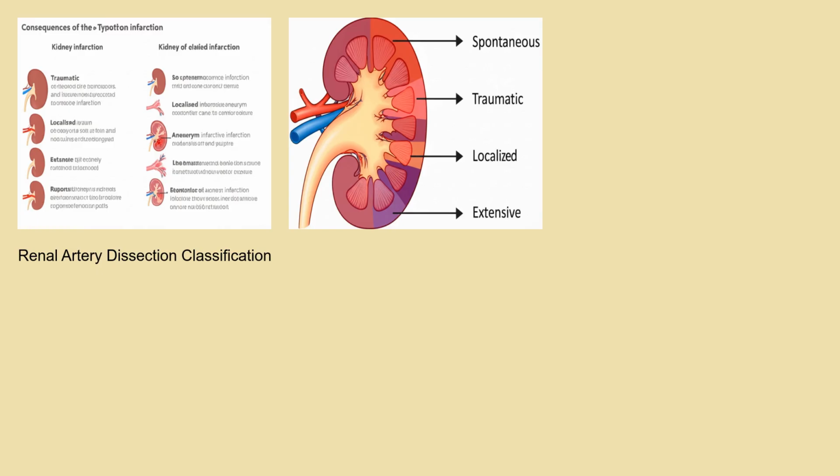While there isn't a universally accepted classification system for renal artery dissections, they can be broadly categorized based on their cause, extent, and the presence of complications. As we discussed earlier, they can be classified as spontaneous or traumatic. Furthermore, the extent of the dissection can be described as localized or extensive, depending on how much of the renal artery is affected. Finally, dissections can be classified based on the presence of complications, such as kidney infarction, aneurysm formation, or rupture. This categorization helps guide treatment decisions and predict the prognosis.